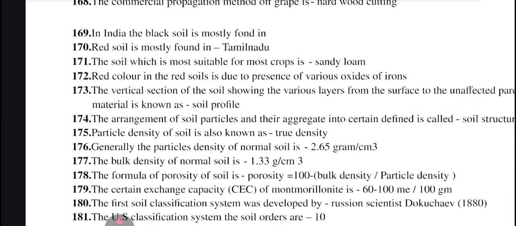In India, black soils are mostly found in the Deccan Plateau, whereas red soils are found in Tamil Nadu. Soil which is most suitable for most of the crops is sandy loam, which is mostly found with alluvial soils in the river belts. Red color in the red soils is due to presence of various oxides of iron.